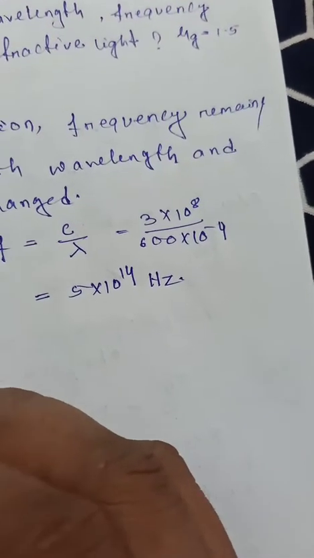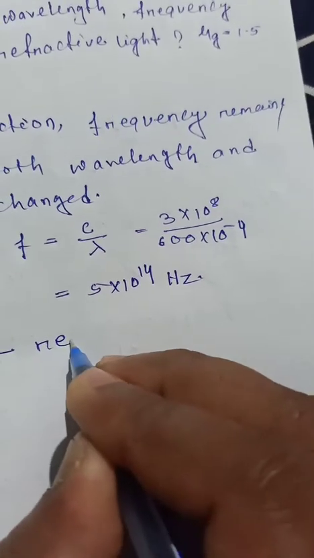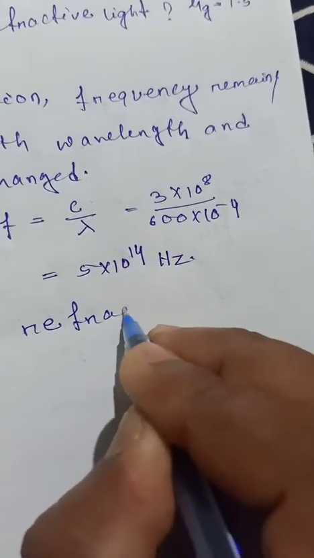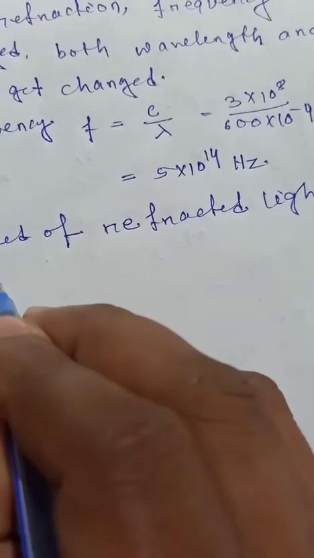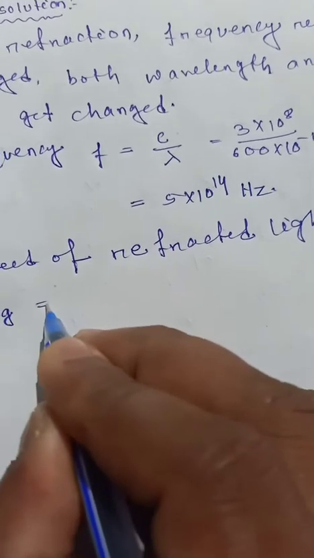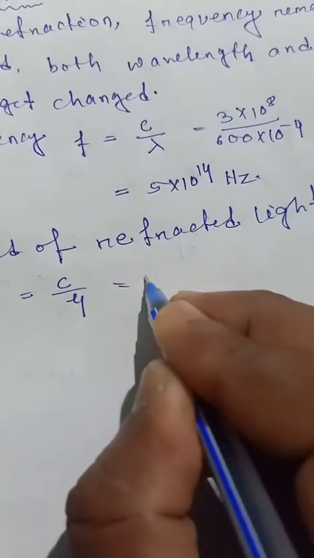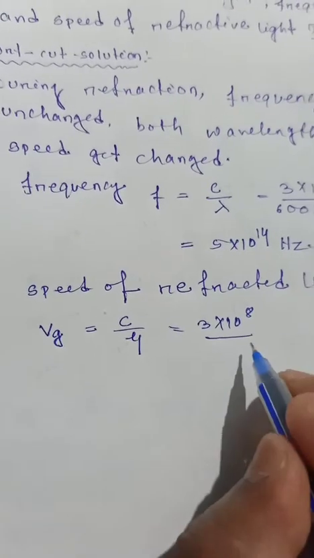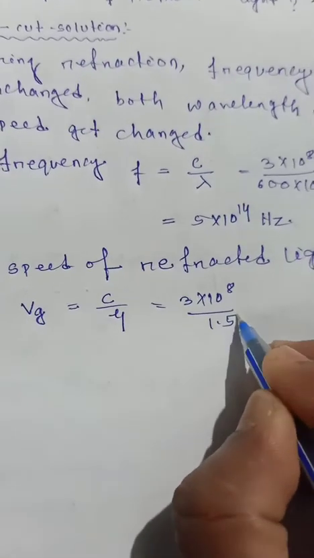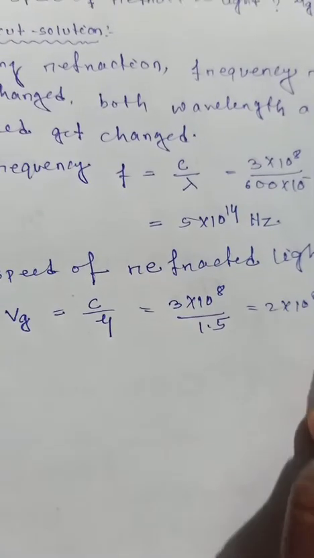But the speed of refracted light, v glass, the velocity in glass, equal to c by mu, where mu is the refractive index. That is 3 into 10 to the power 8 divided by 1.5, which is 2 into 10 to the power 8 meter per second.